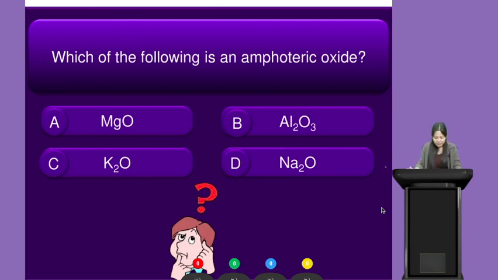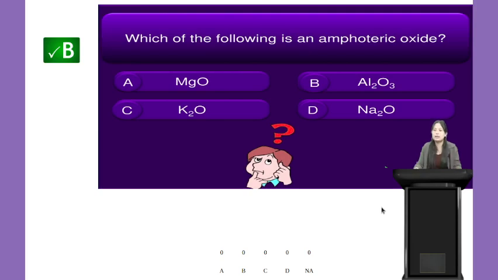All right students, your time is up, and yes, very good. The correct answer is option B, that is aluminum oxide. This aluminum oxide shows both acidic and basic behavior. It acts both as an acid and a base, and that is why aluminum oxide is an amphoteric oxide. Very good, students.